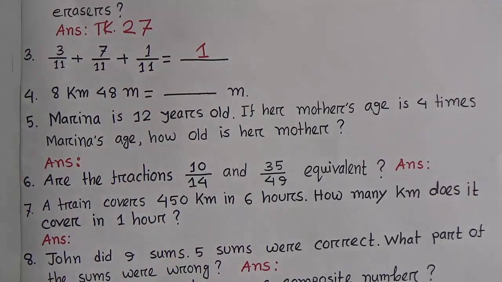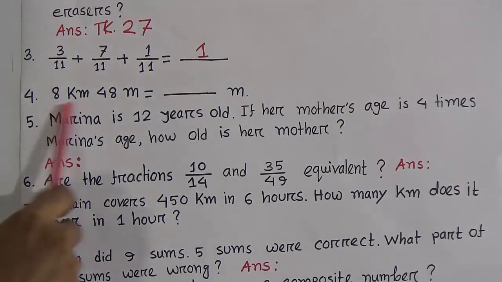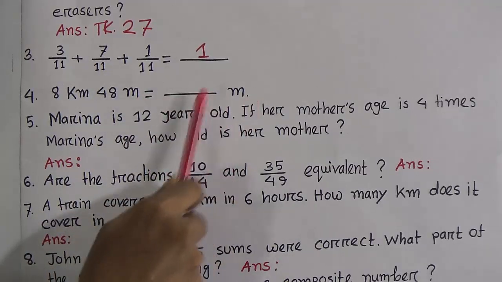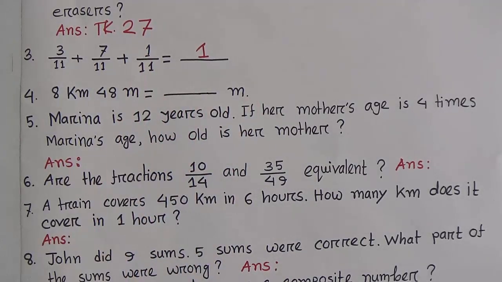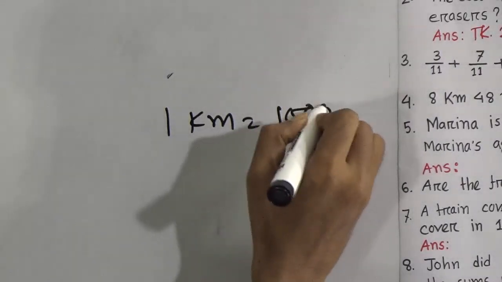Now look, 8 kilometer 48 meter. This equals how many meters? That means you have to fill in the blanks here. We know 1 kilometer equals what? 1000 meter.